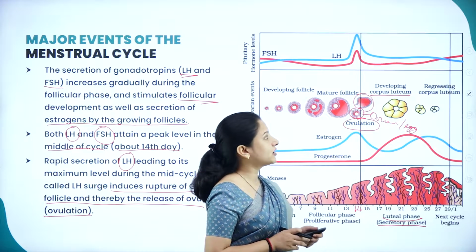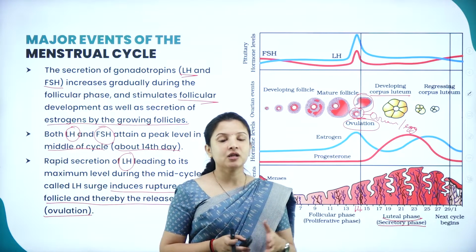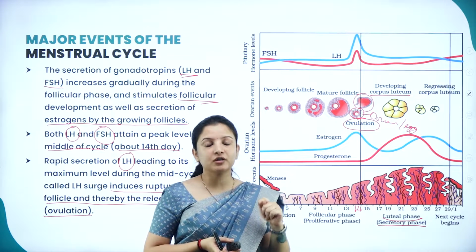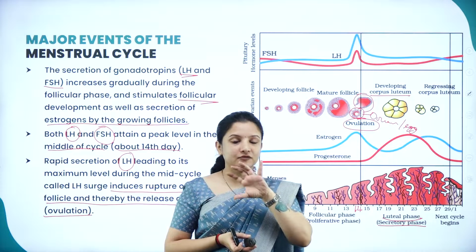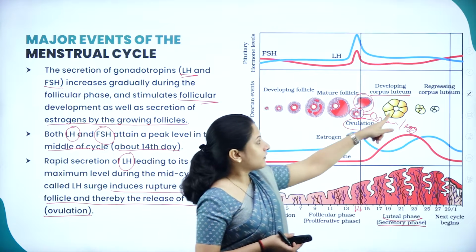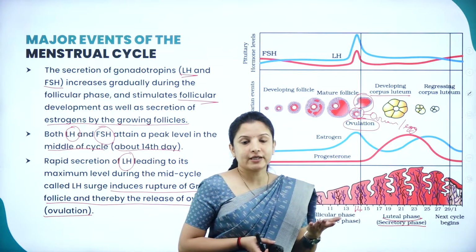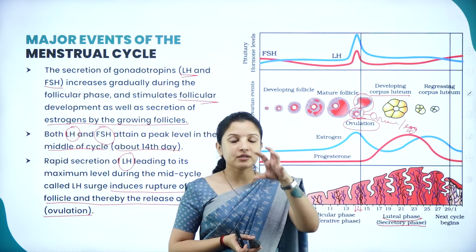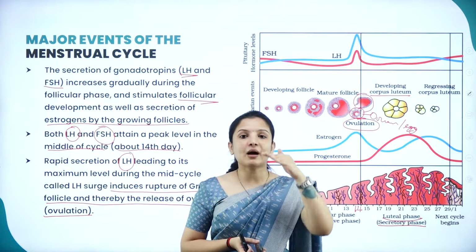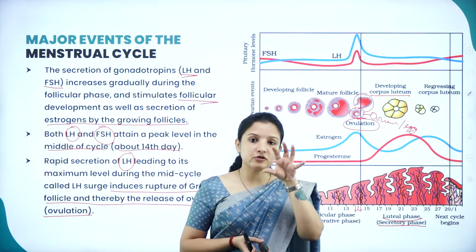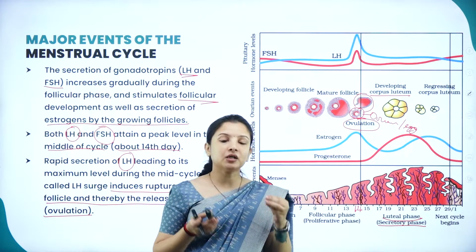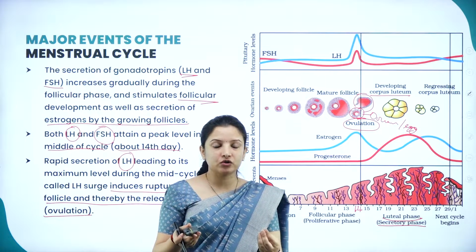Next, after the development of the corpus luteum, it enters a stage called the regressing corpus luteum, wherein the corpus luteum starts to degenerate. Why this formation of the corpus luteum is important is because this hormone layer is formed around the ovum or the egg, which is released by the Graafian follicle on the 14th day. It will guide the sperm: I am here, the ovum is here, you can come and fertilize. So the acrosome will be able to fertilize only if the corpus luteum is formed. That corpus luteum will be formed if the intercourse occurs and the sperm enters into the female body.